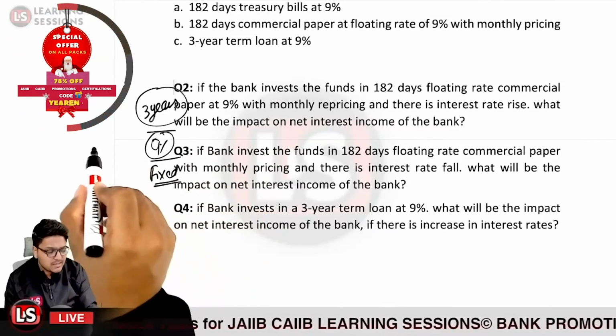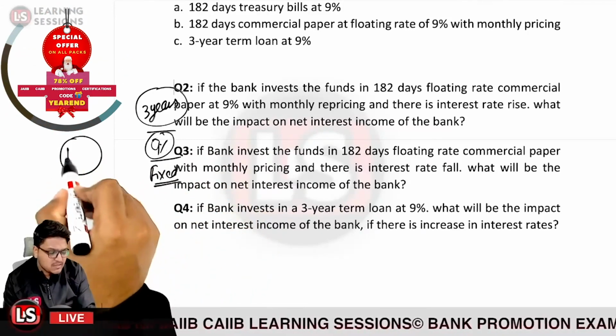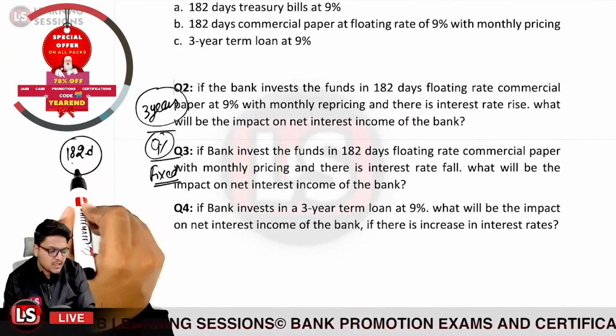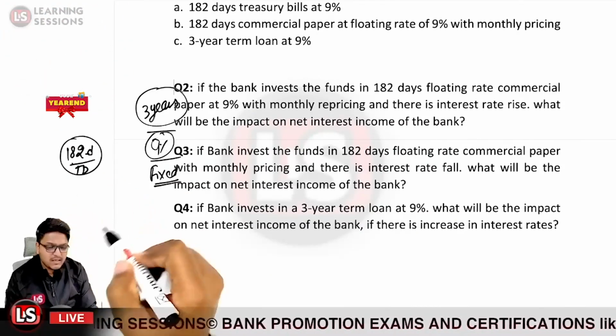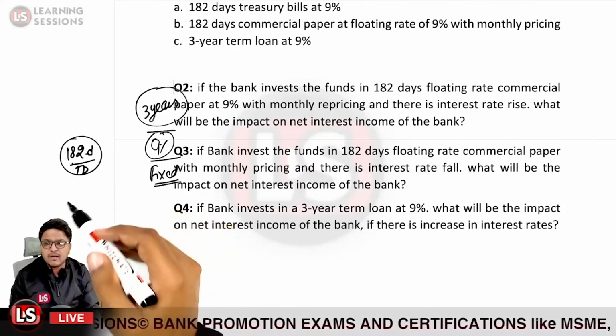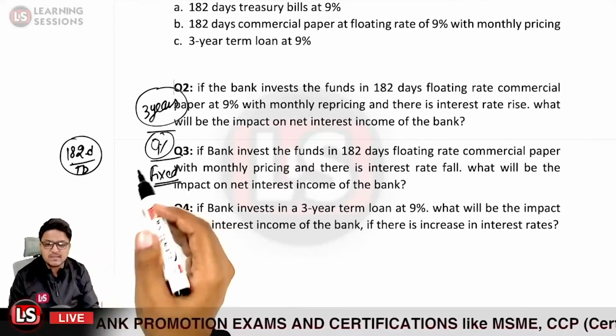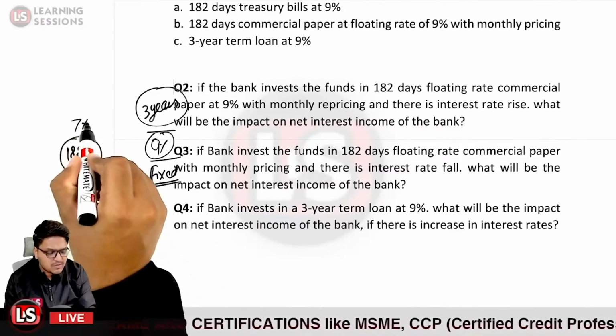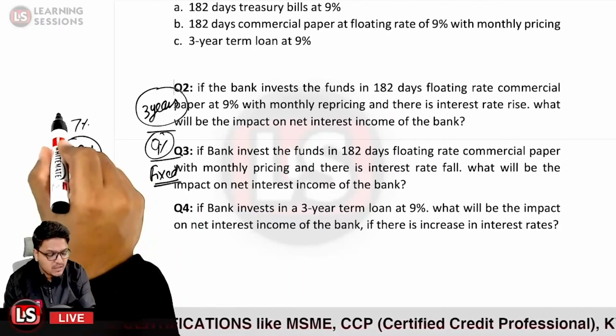But the deposits that the bank has mobilized, these are basically based upon 182 days term deposit, and in that particular case, after every 182 days, there will be repricing. And we are considering that our previous interest rate is 7%, and it is now increased.